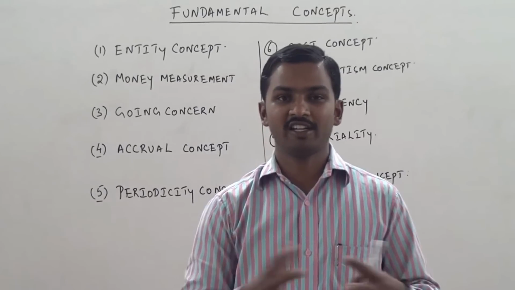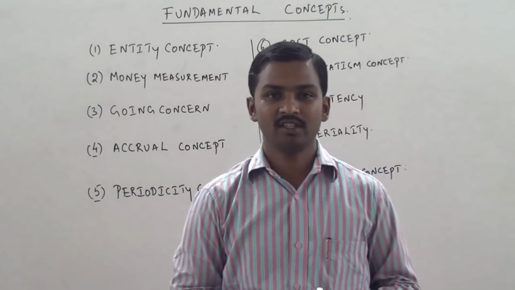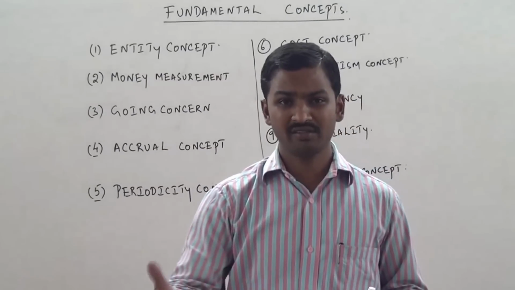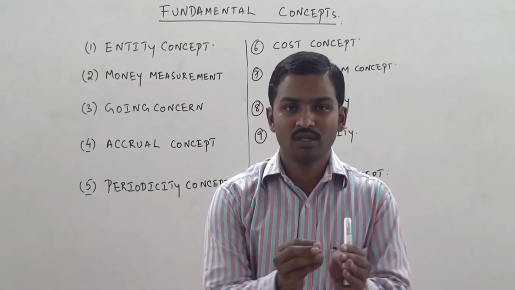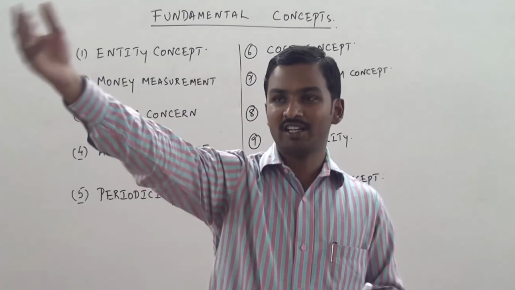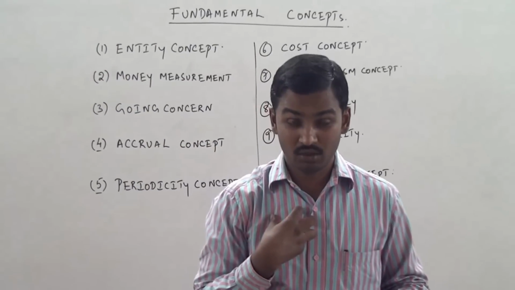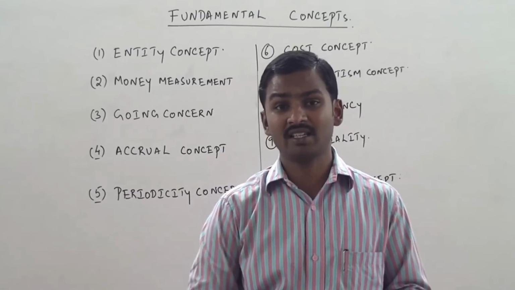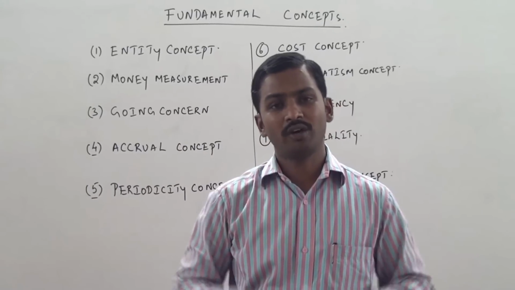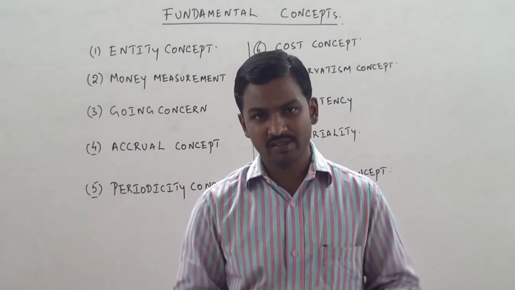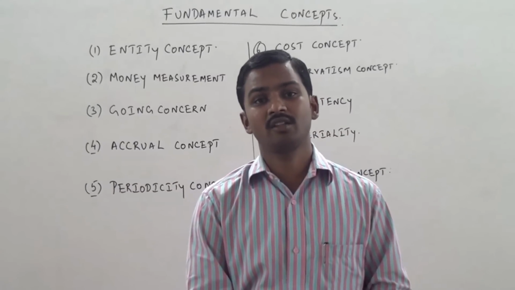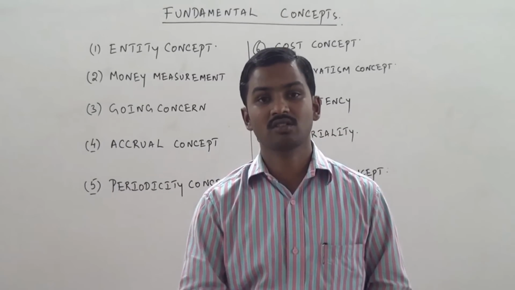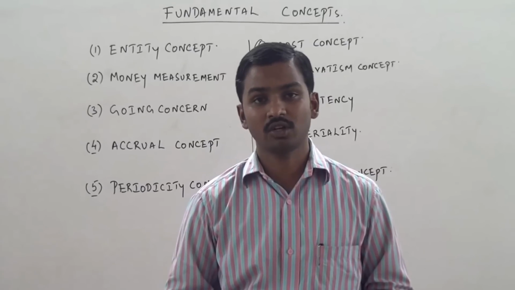You have purchased a lottery ticket, Dhanlakshmi lottery, and if you win the lottery, you are going to get 10 lakhs. Just because you have purchased a lottery ticket, you cannot say that 10 lakhs is going to come to me. I cannot record the 10 lakhs rupees as an income in my books, because you have to win the lottery, you have to receive the money, only then you can record it in the books of accounts. This is called the conservatism concept.